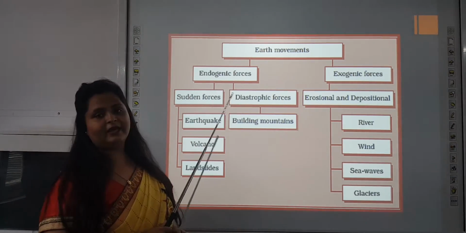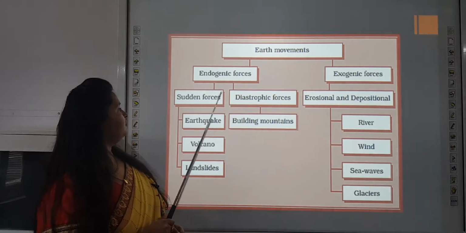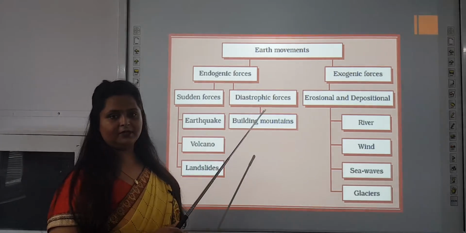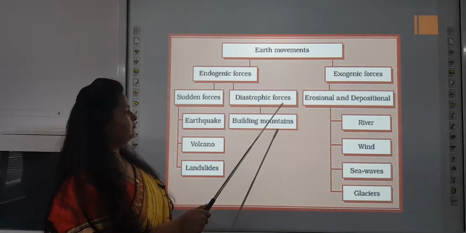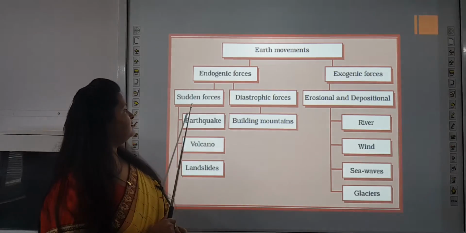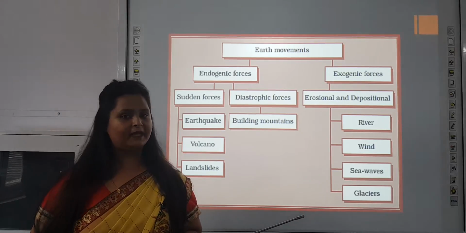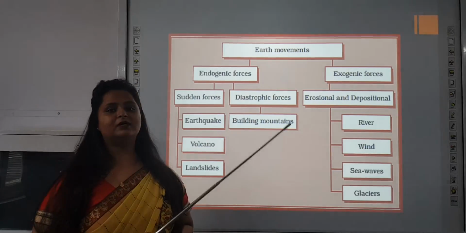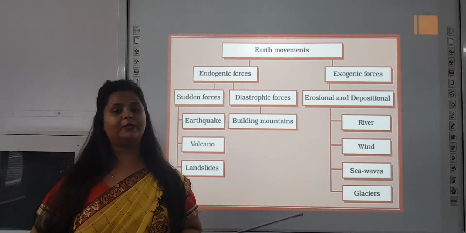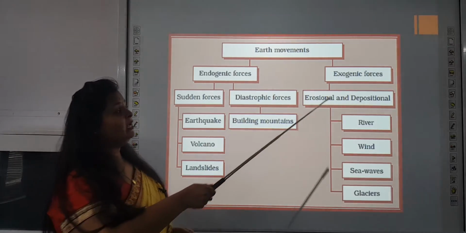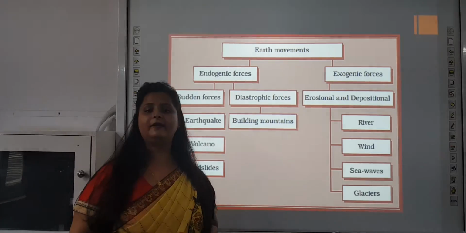Earth movements, as we have read, 2 forces are there, endogenic forces and exogenic forces. Endogenic forces: sudden forces and diastrophic forces. Sudden forces: earthquake, volcano, landslides, and diastrophic forces: building mountains. Now what is the difference between sudden forces and diastrophic forces? Very slight difference is there, that is the difference of time period. Sudden forces have their effect for a very short period of time, and diastrophic forces have their effect for a very long period of time. Exogenic forces: erosional and depositional, river, wind, sea waves and glaciers.